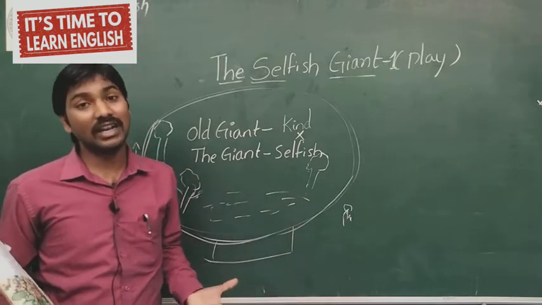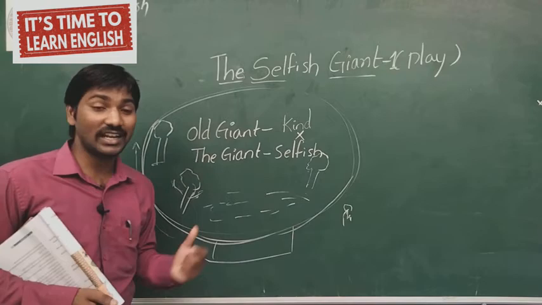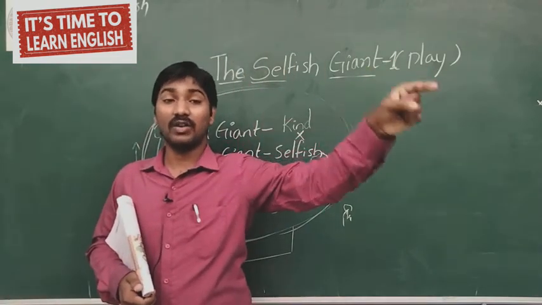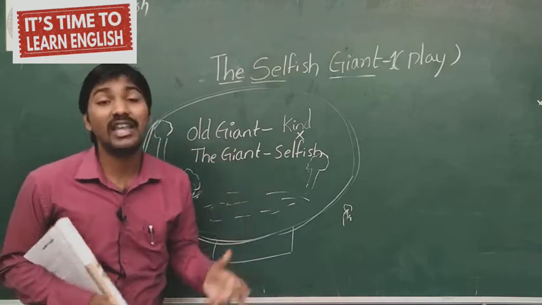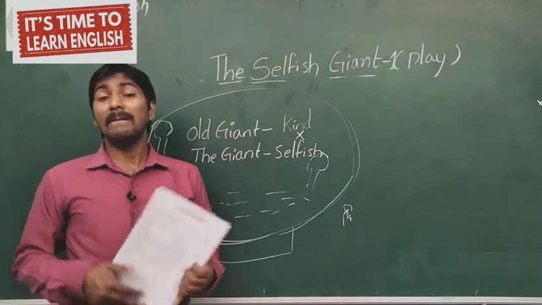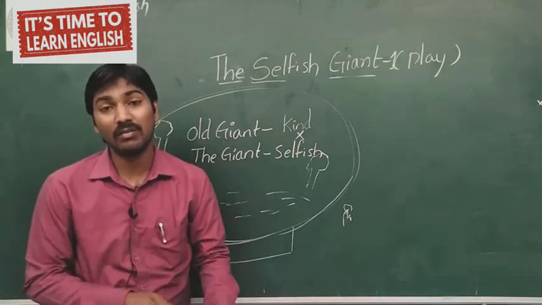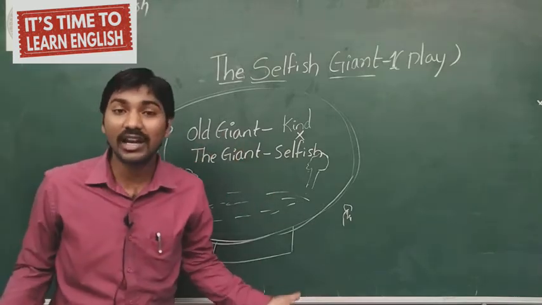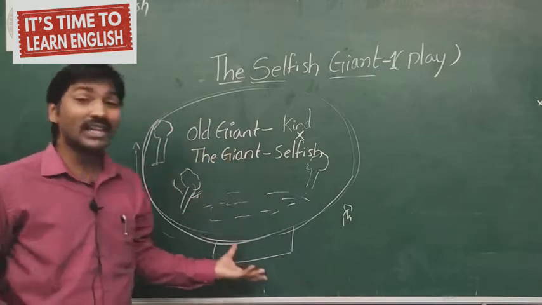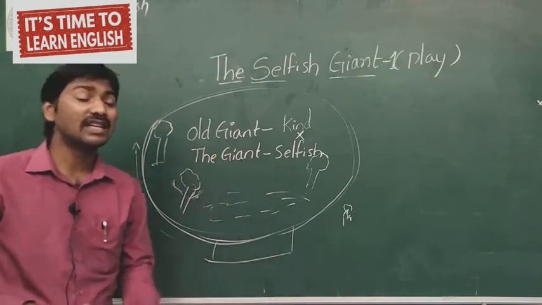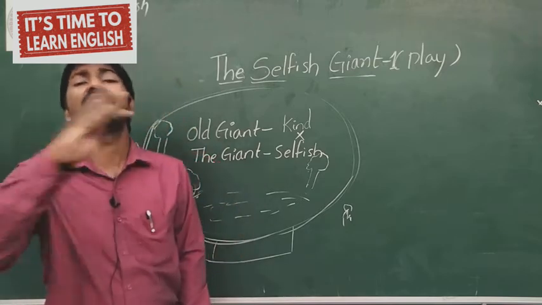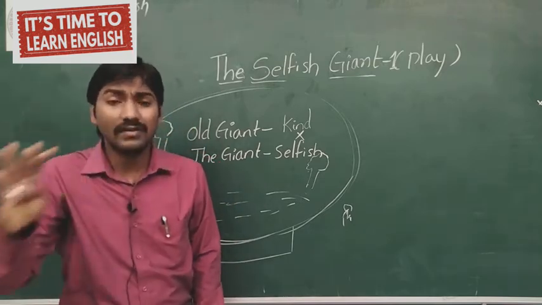So now children, what is the condition of the old giant? The giant is saying that the seasons were not starting, not coming to my garden. The old giant was worrying, what happened to my garden? My garden was still in problem. I'm having a big problem. Why? Because there were no beautiful trees. There was no beautiful greenery. There were no birds. Totally covered with snow. Everything is full of snow.